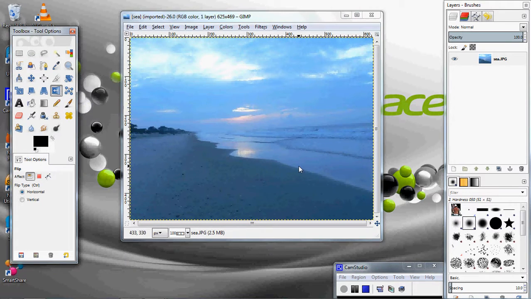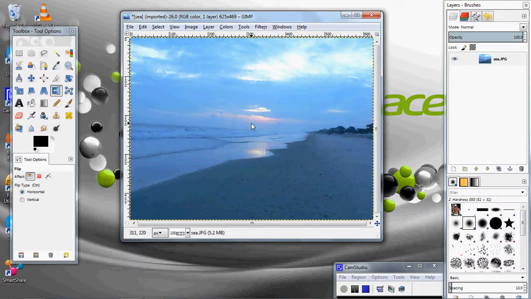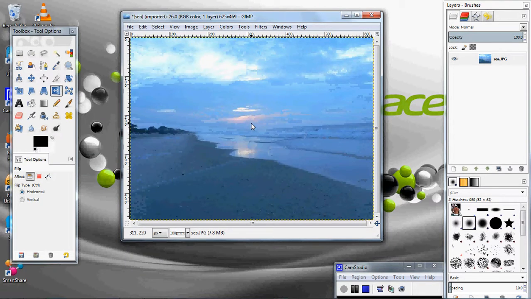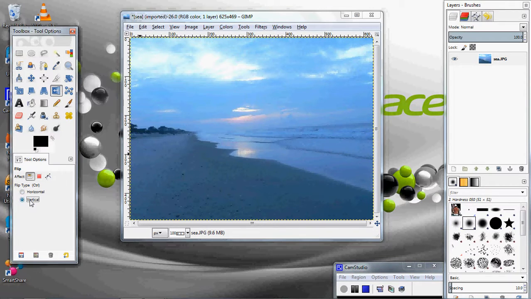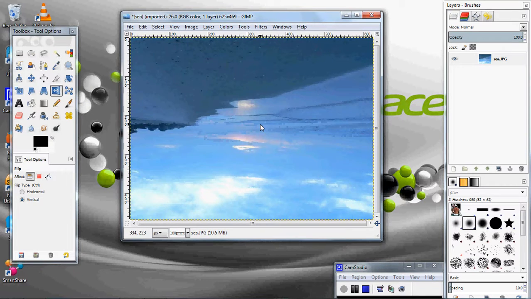You click it, and when you click on the image, you can see it basically flips it, makes a mirror image of that picture. Every time I click, it flips horizontally from left to right. If I was to click vertical down here and still using the flip tool, you can see that it flips it vertically.